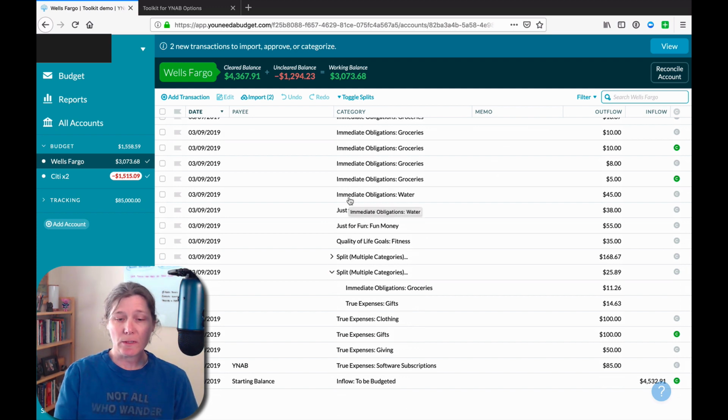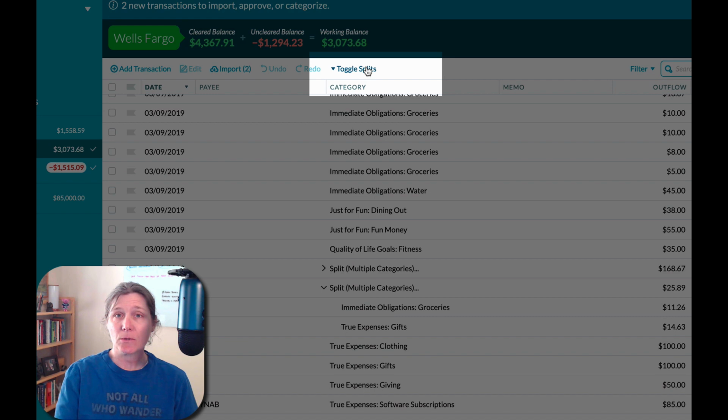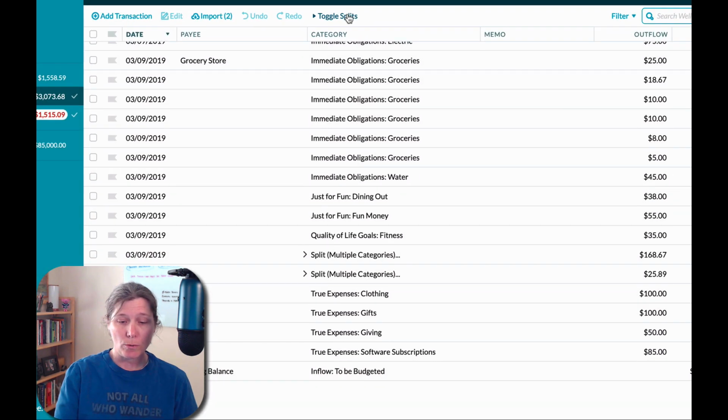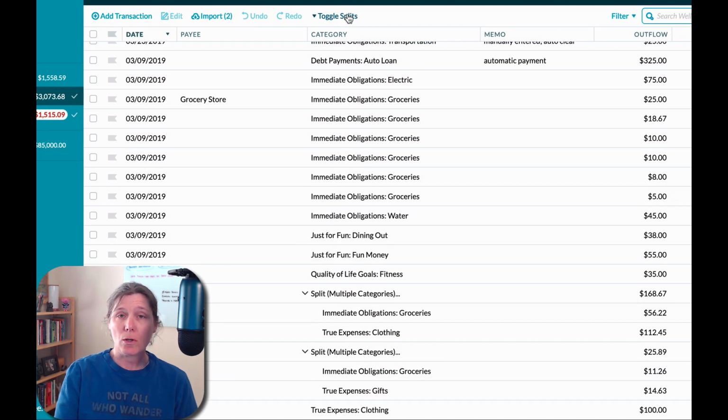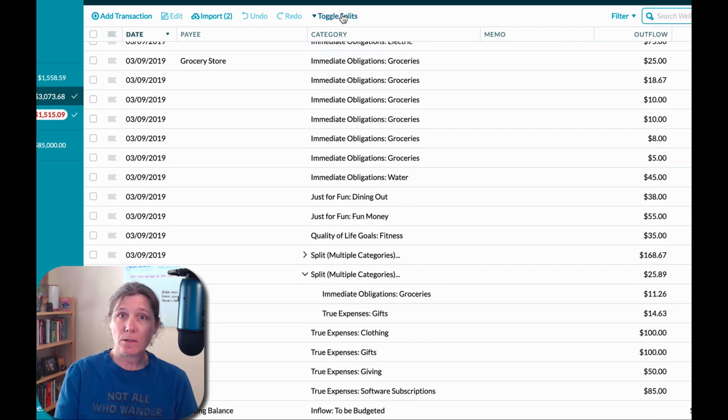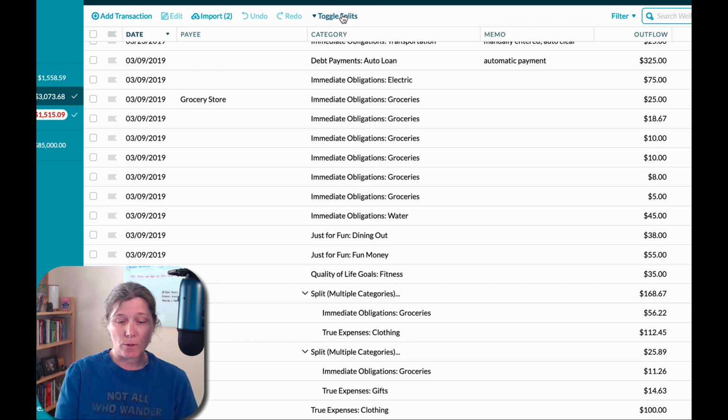But what the toolkit did is it added this toggle button at the top. And now if you click on that, you can quickly open or close all of your splits at once. So you can still control them individually, but this master button with the toolkit lets you open or close all of your splits at once.